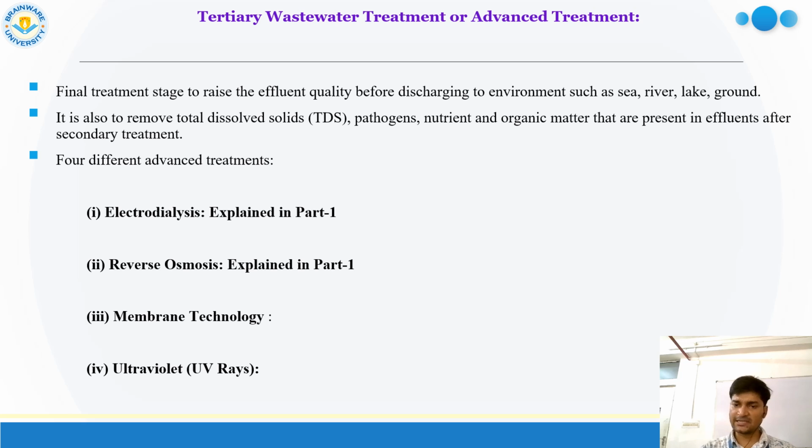There are so many advanced techniques we have already discussed in part 1. One is electrodialysis, where we use two different types of exchangers, a cationic exchanger and an anionic exchanger.